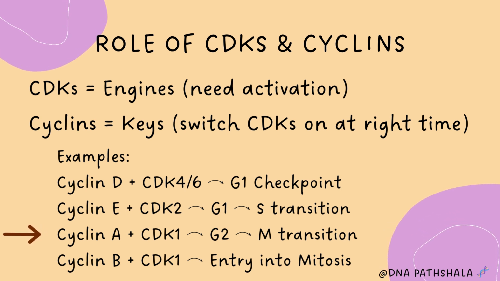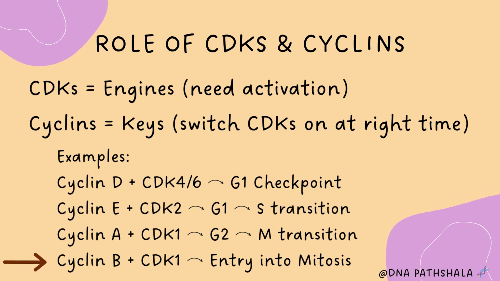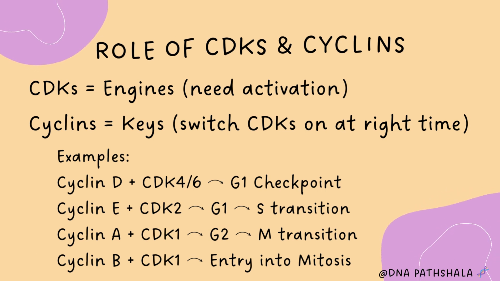Next, cyclin A plus CDK1. This complex checks if DNA copying is complete. This happens at the G2 checkpoint. Next is cyclin B plus CDK1. This complex allows the cell to enter into mitosis. So, engines plus keys is equal to a smooth journey of the cell cycle.